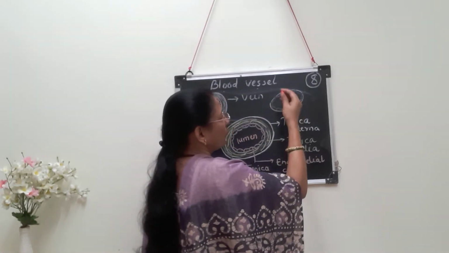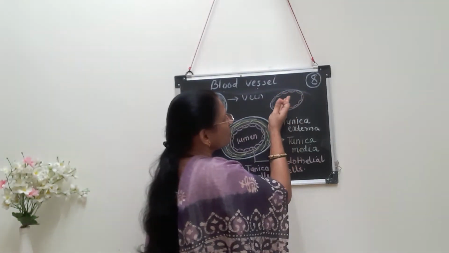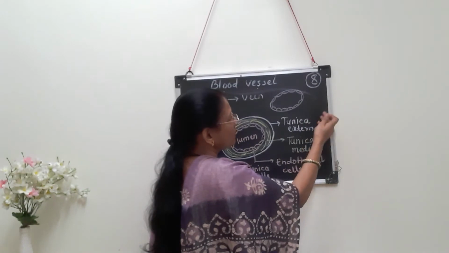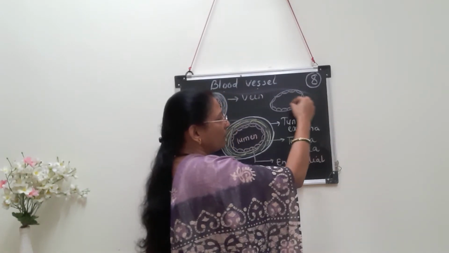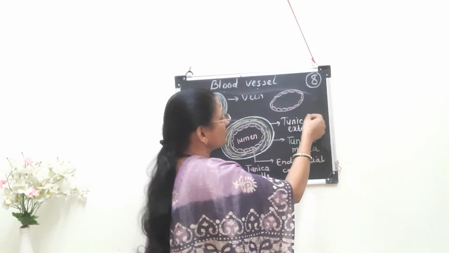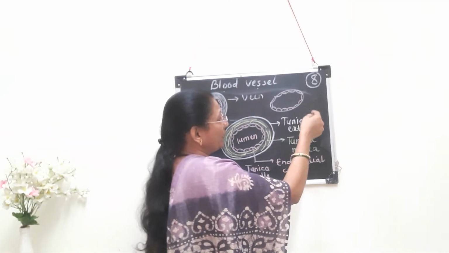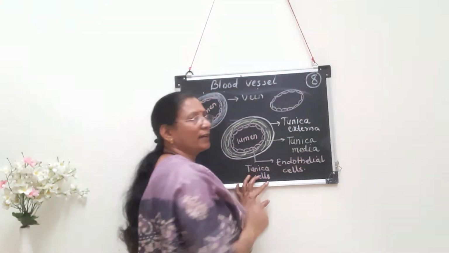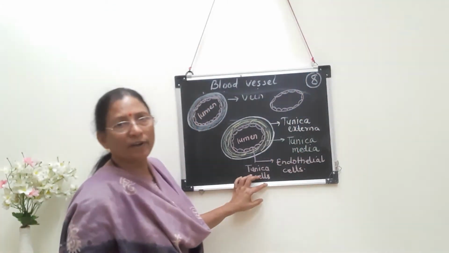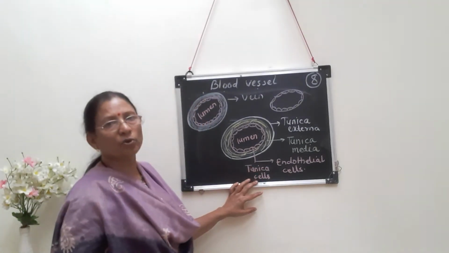What is the function? Whatever material is inside the blood, suppose glucose is present, it can come out from the blood capillary for the cells. Whatever useful things should be given to the cell will come out from these blood capillaries. And harmful substances like carbon dioxide, or metabolic waste, can be given into the lumen of the capillary, which can be collected and given to the veins and venules.